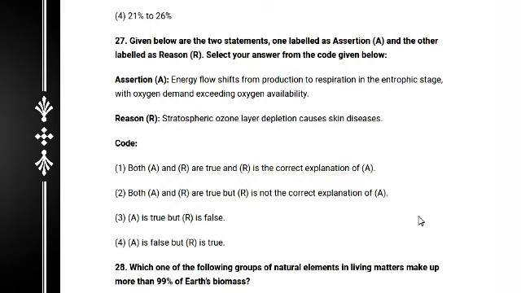Both are true, but R is not the proper explanation of A. Stratospheric ozone layer depletion causing skin disease is true. So definitely the answer is 2: both are true but R is not the correct explanation of A.